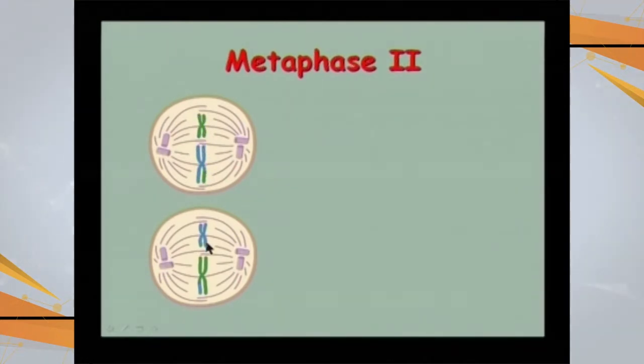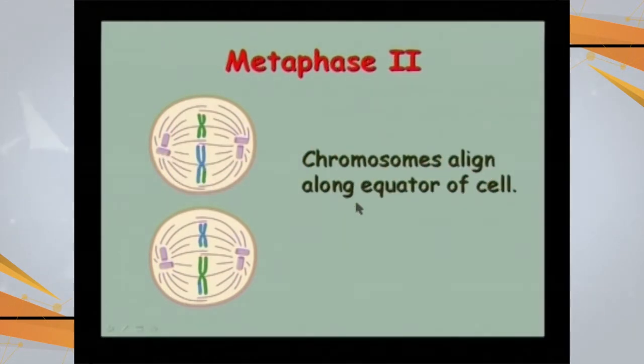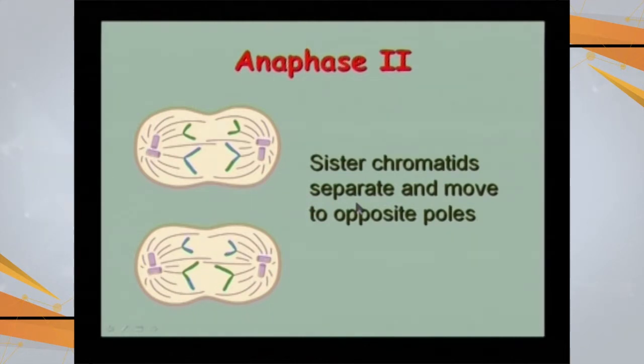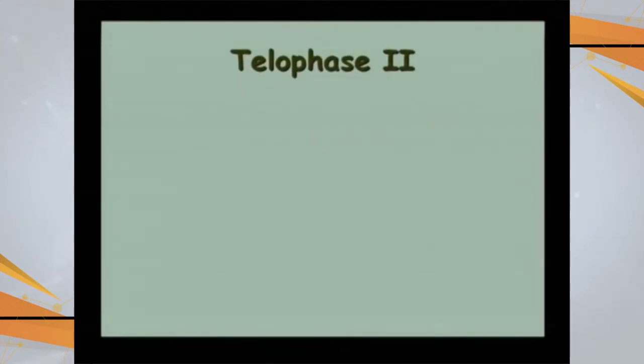They are going to arrange at the equator or the midline of the cell, and usually the alignment is at right angles to the first division. So these chromosomes are going to be aligned in the middle in metaphase 2. In anaphase 2, again sister chromatids are separating and they are pulled apart to the opposite poles from the equator, and these are the poles which are being shown in this.